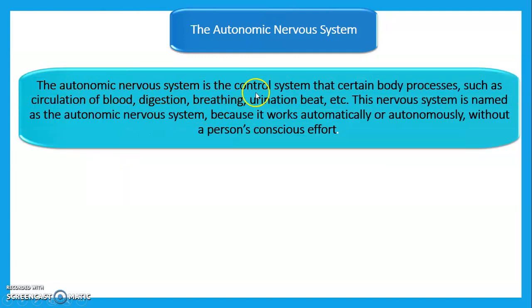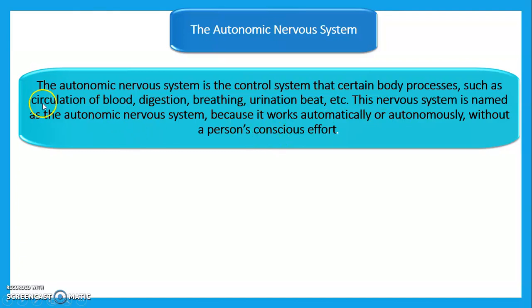The autonomic nervous system is a control system that controls certain body processes such as the circulation of blood, digestion, breathing, urination, heartbeat, etc. The nervous system is named the autonomic nervous system because it works automatically or autonomously without a person's conscious efforts.